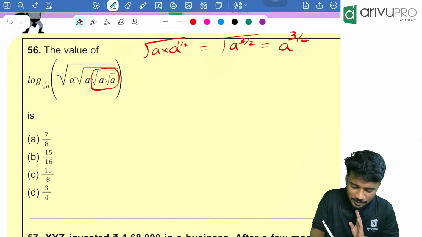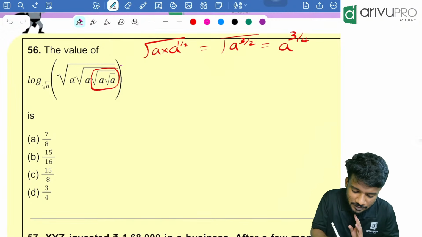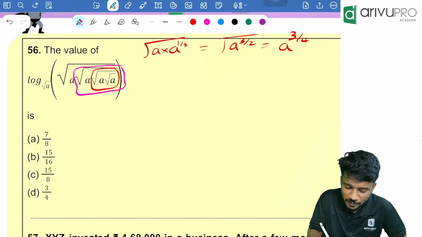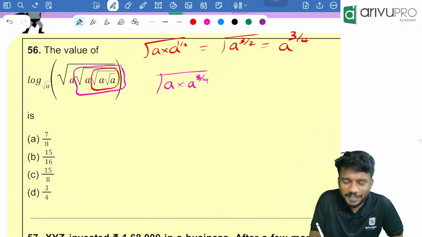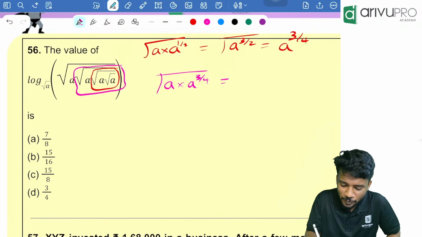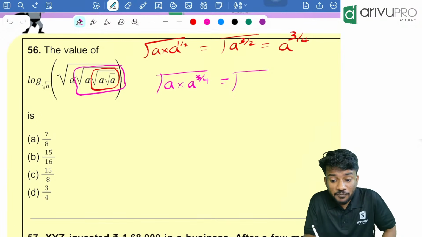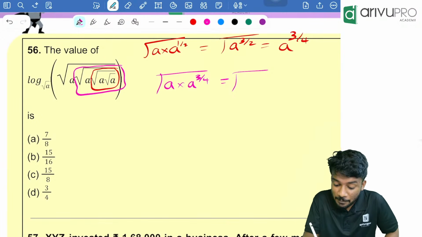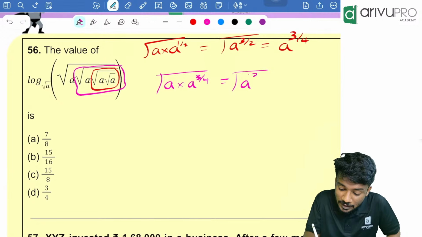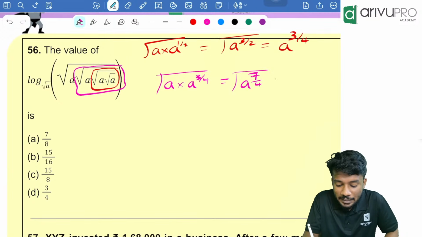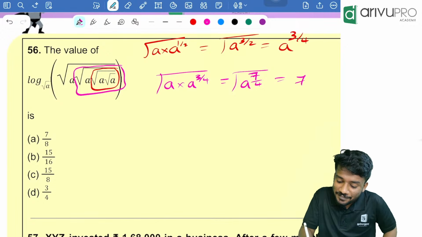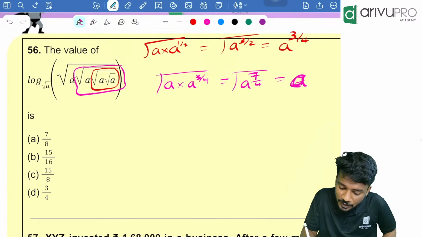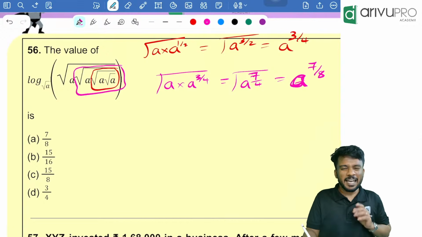So you can write the next step. Now we are going to consider the next root, that is root of a into a raised to 3 by 4. We already found that value, that's why I am writing it like this, which is equal to root of a raised to 1 plus 3 by 4. That is nothing but a raised to 7 divided by 4. Now again apply the root, then it will be a raised to 7 by 4, the whole raised to 1 by 2. It will become a raised to 7 divided by 8. Okay, 7 by 8.